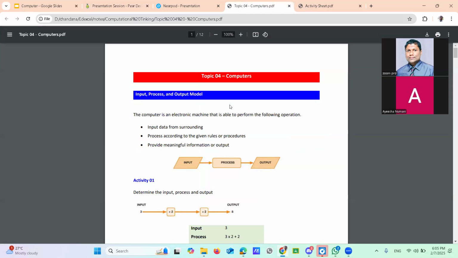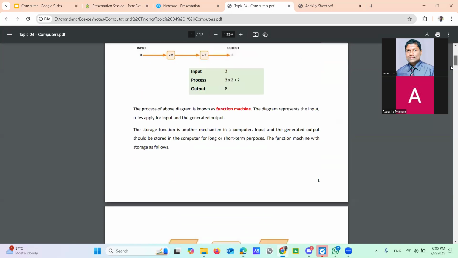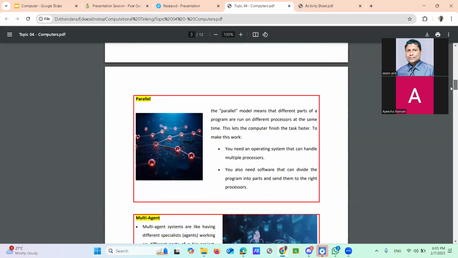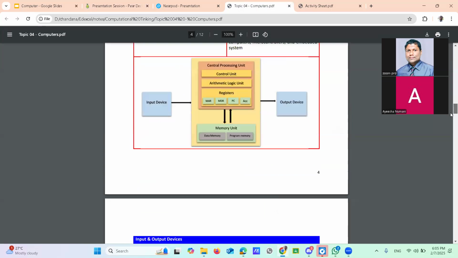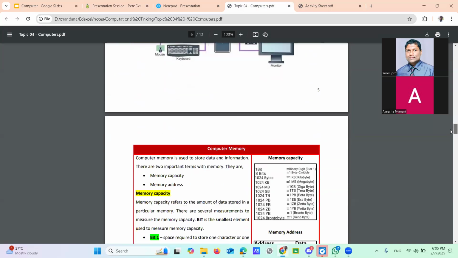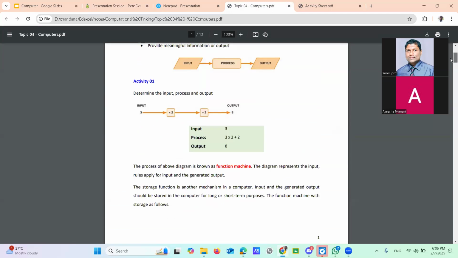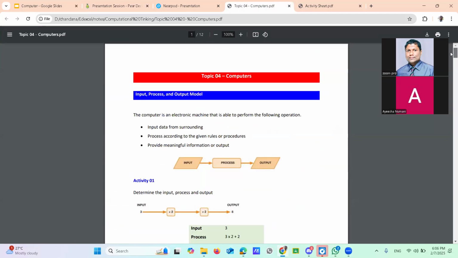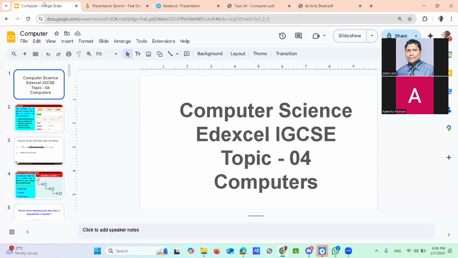The detailed note is available here. Once I have explained, you can go through the note and understand it. Today's note does not cover everything here today. However, this note will also be available next week. Now moving back to the presentation.